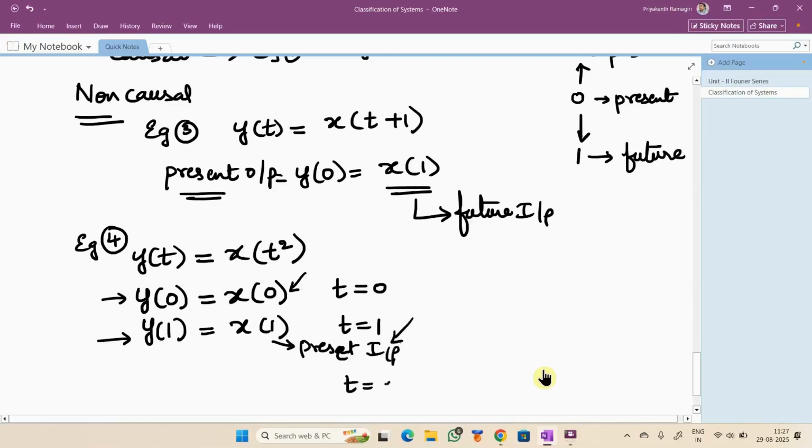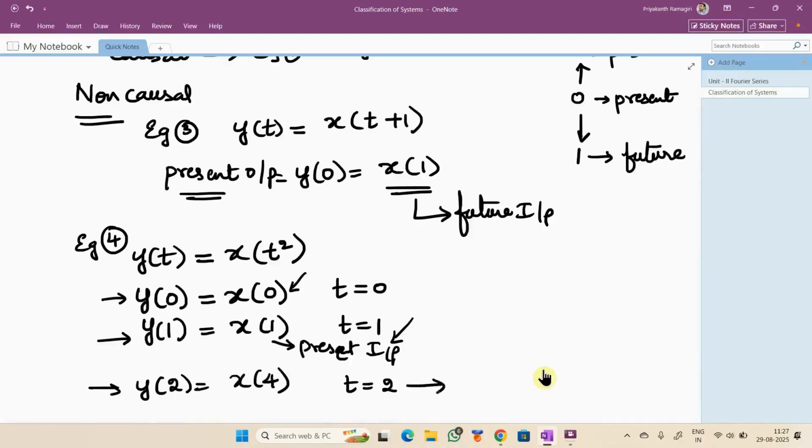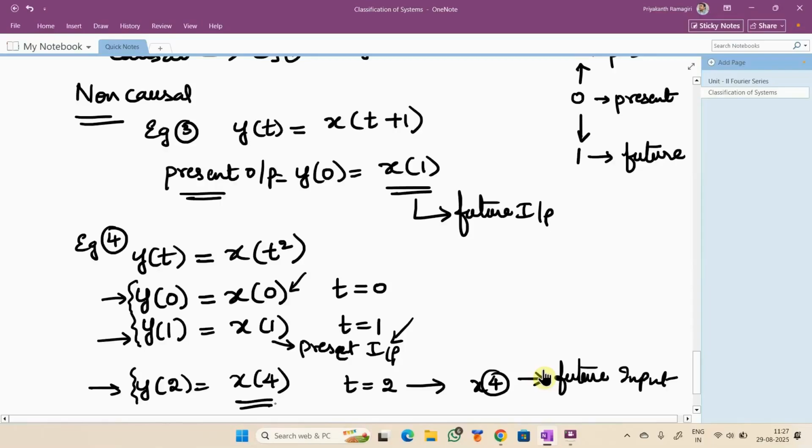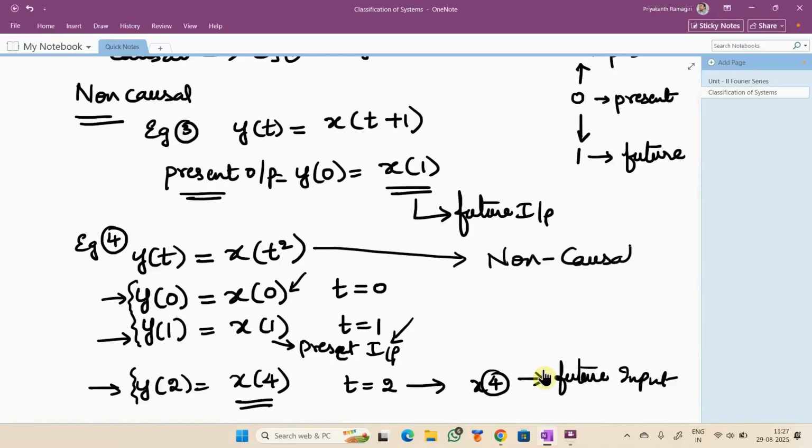If I go for the next second, can you see that? y of 2 equals x of 4. So with respect to time t equal to 2, does this become future input or present input? Future input, sir. Right. So this becomes future input. So not only checking y of 0 or y of 1, we have to go for the other values also, such that whether it is depending on future input or not. So this is the best example for a non-causal system.